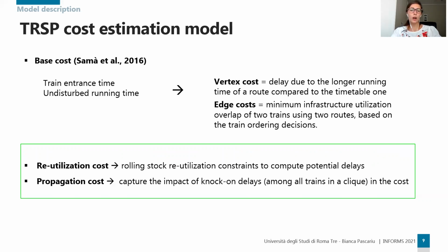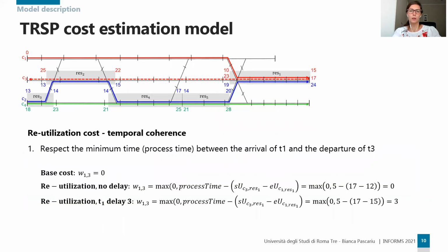By boosting the TRSP route choice through better conflict and scheduling cost estimations, we want to identify the best routes to be used by the rtRTMP solver in order to find highest quality solutions. When the new reutilization building block is added, the edge costs account for the temporal coherence of trains that are using the same rolling stock.